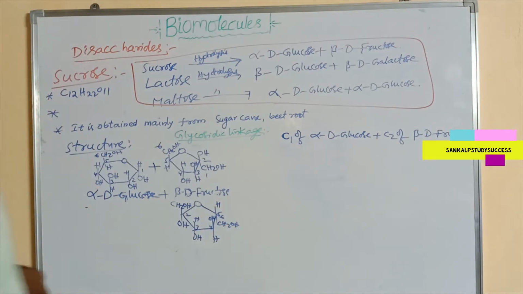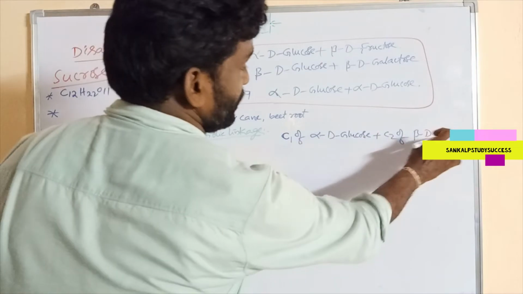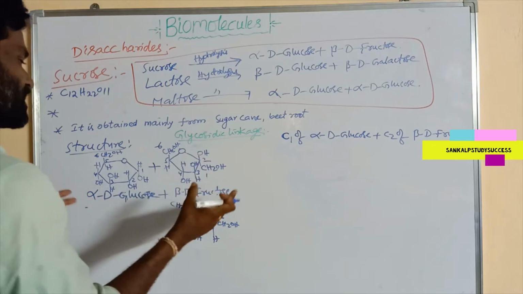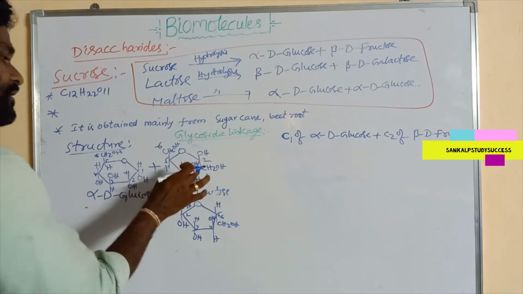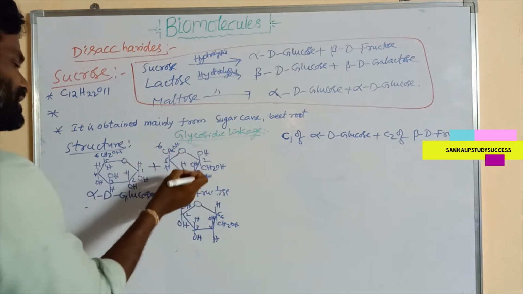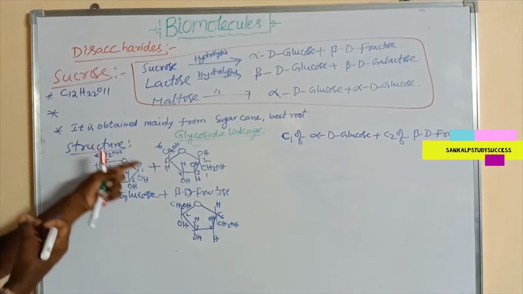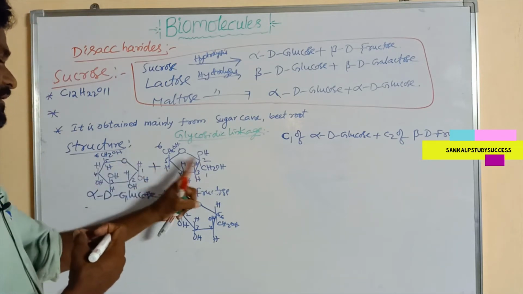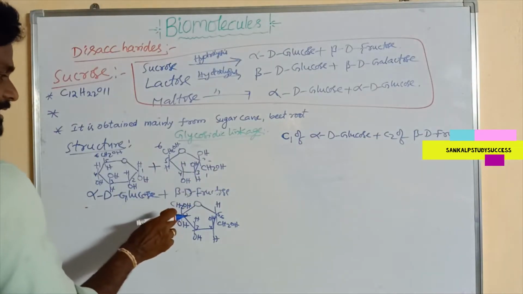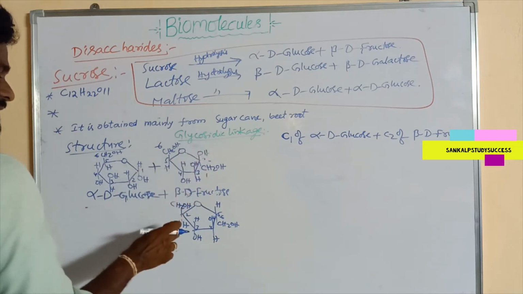So here in sucrose, the glycosidic linkage is formed between C1 of alpha D glucose and C2 of beta D fructose. This is the C1, this is the C2. To combine these two structures, both must be on the same side. So for this beta D fructose to come to the same side, the whole structure must be written in reverse. The substituents at each carbon are written in reverse, then it comes to the same side, right? This is the second carbon. Here CH2OH is present below, that can be written above. Here OH is present above the plane, that can be written below the plane.